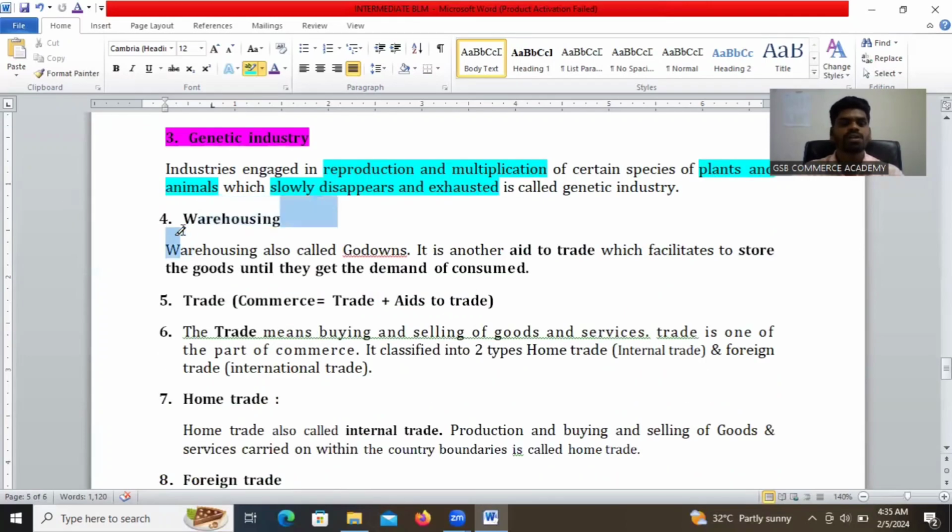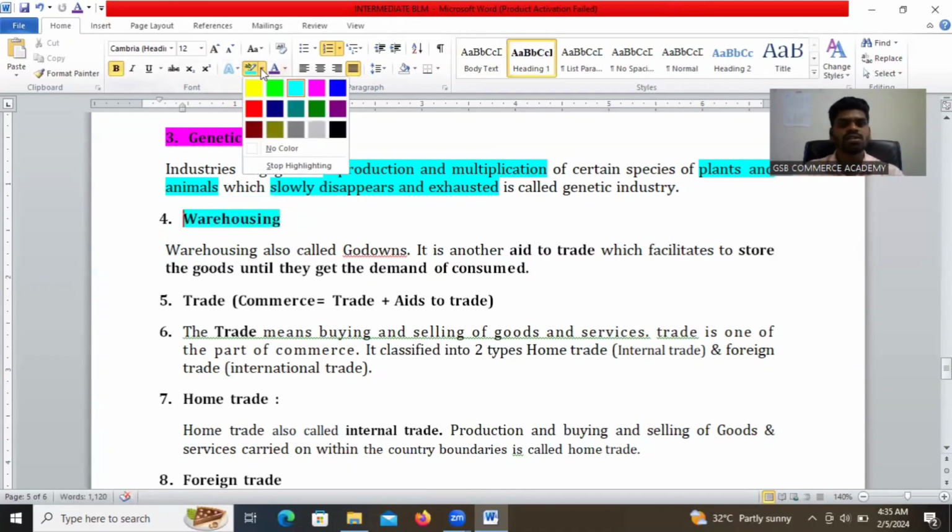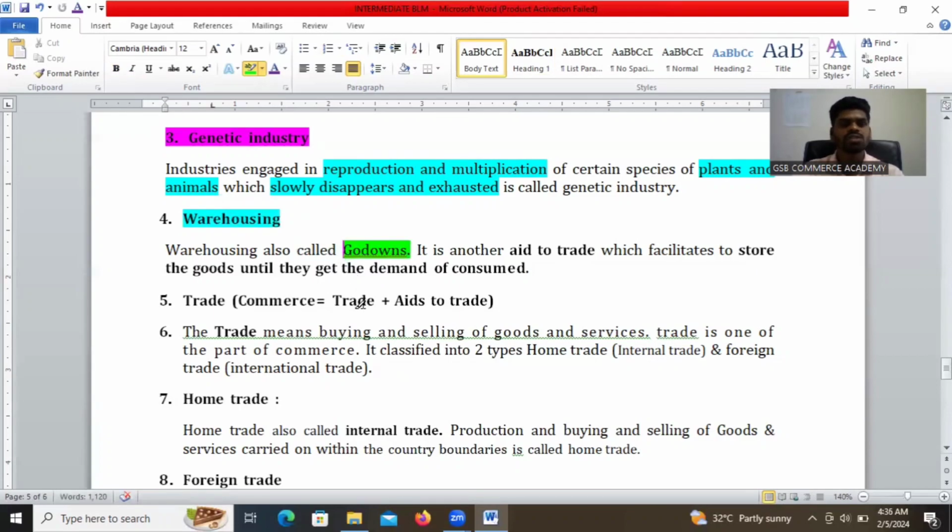And a very important 2 marks question, warehousing. Warehouses are also called godowns. This is another aid to trade, another type of aid to trade.